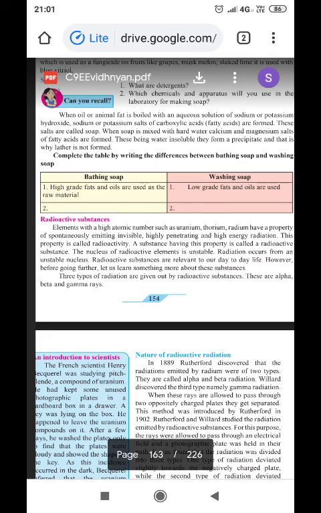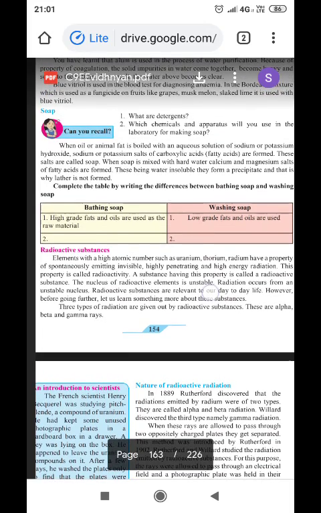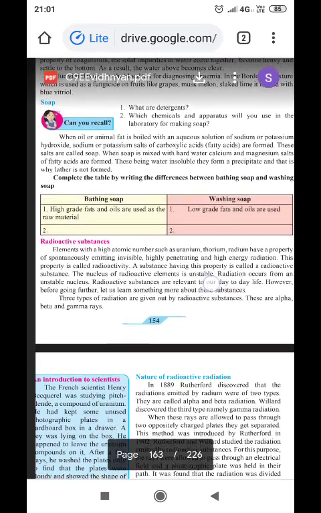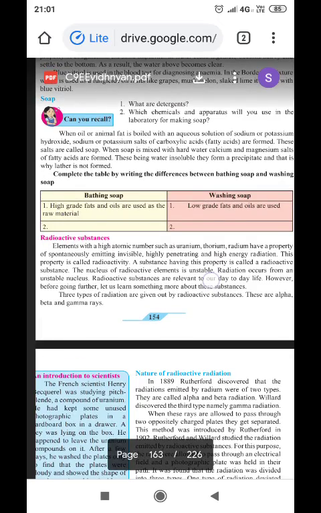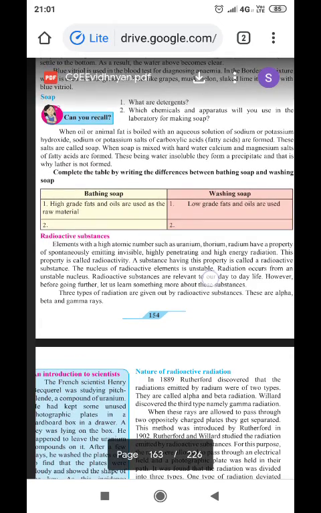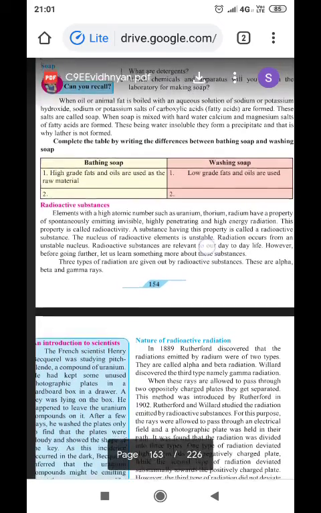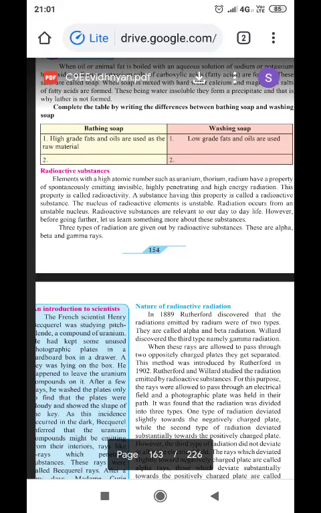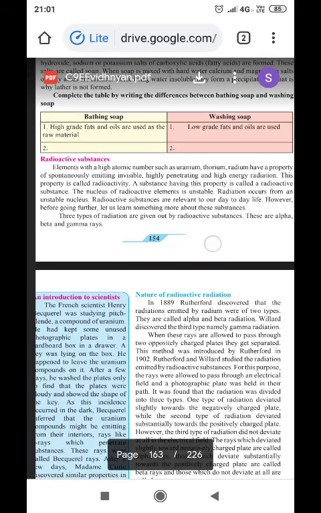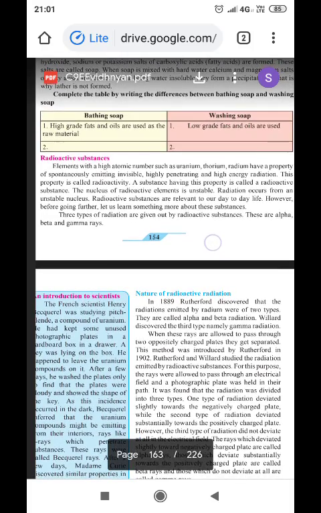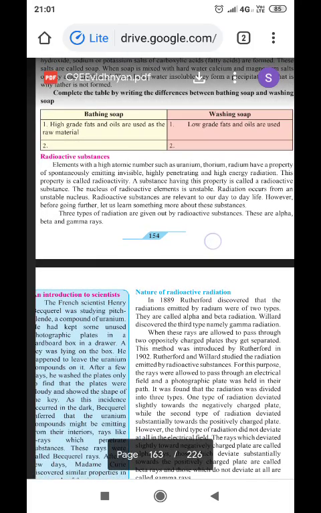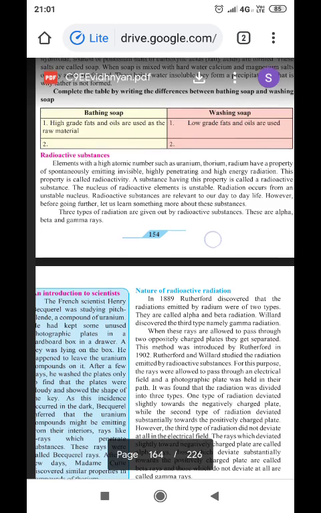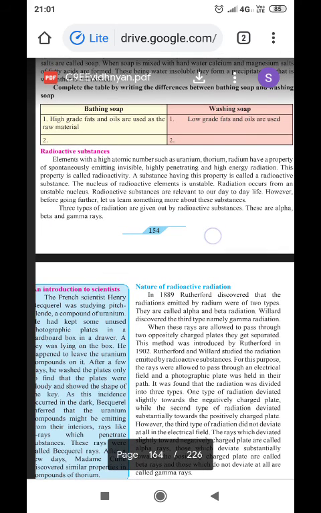Last time we discussed how soap is prepared with the help of sodium or potassium hydroxide and animal fat. Now, here two types of soap are shown in a table: bathing soap and washing soap. Now, one distinguishing point is mentioned here. For bathing soap, high grade fats and oils are used as the raw materials, whereas for washing soap, low grade fats and oils are used.